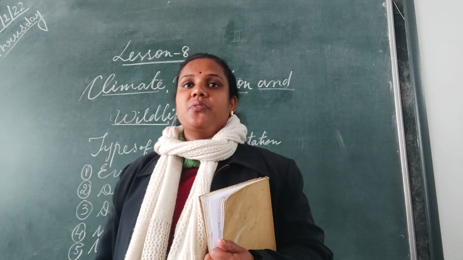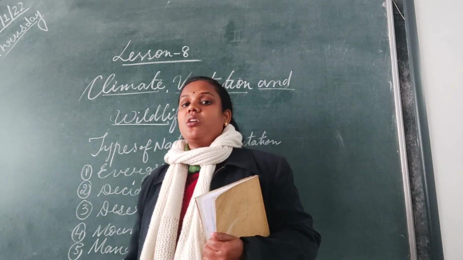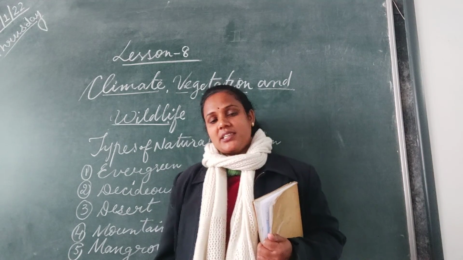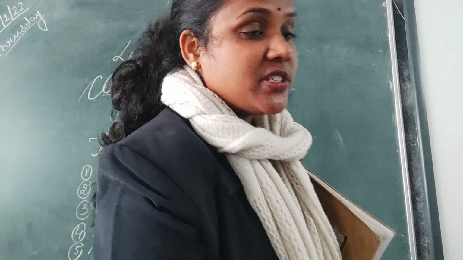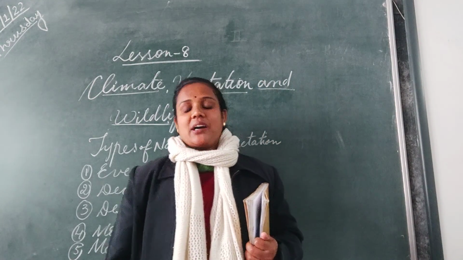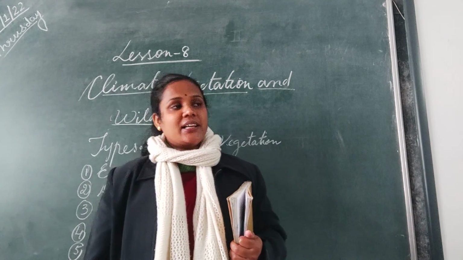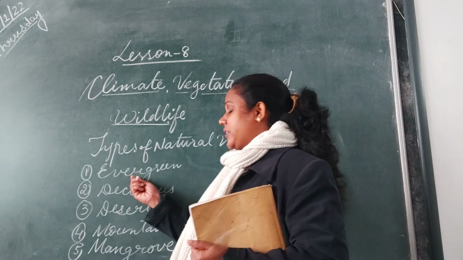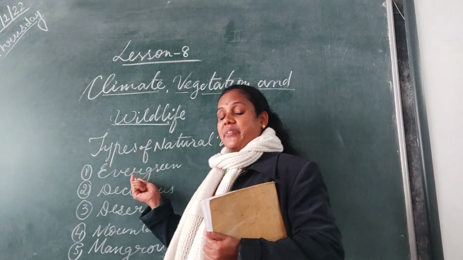Evergreen forests are the forests which you will find on the areas which get a lot of rainfall. A lot of rainfall means above 200 centimeters of rainfall. So which are the areas in India which get above 200 centimeters of rainfall? Like near the equatorial region, Andaman and Nicobar Islands, that area you will get these types of forest. We call them tropical evergreen forest.